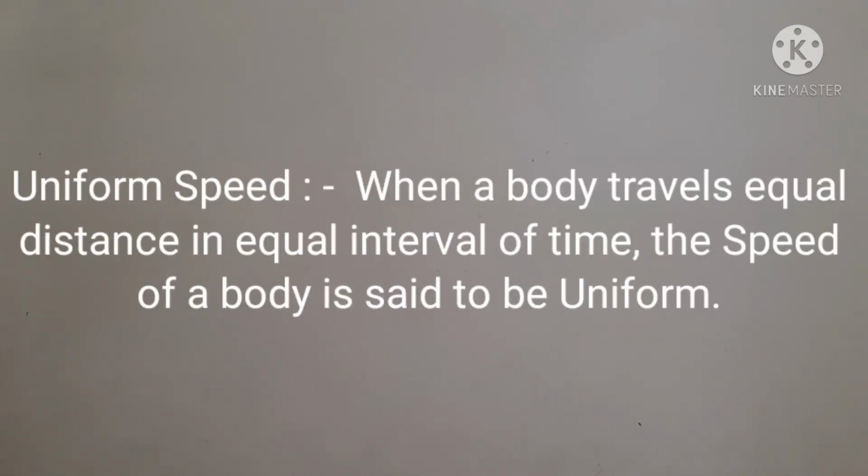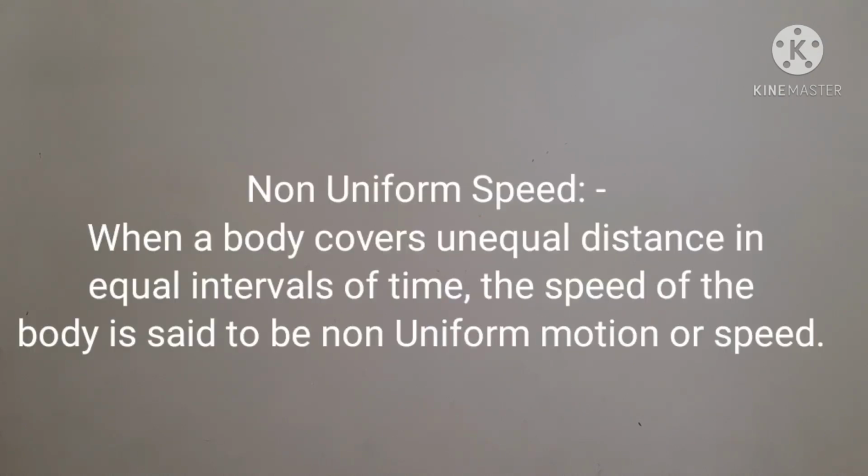When a body travels equal distance in equal intervals of time, the speed of a body is said to be uniform. Non-uniform speed. When a body covers unequal distance in equal intervals of time, the speed of the body is said to be non-uniform.